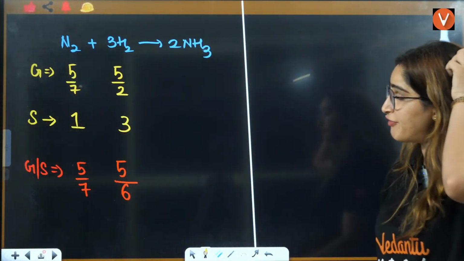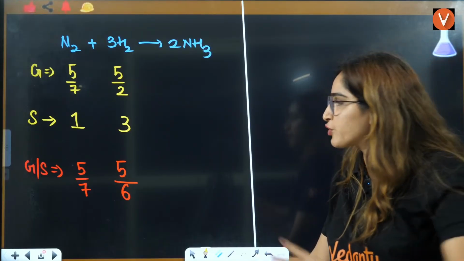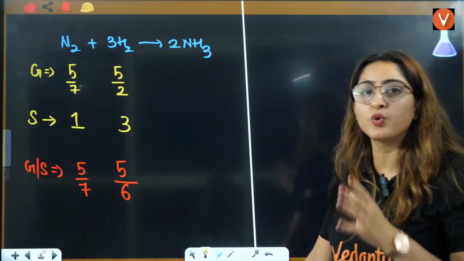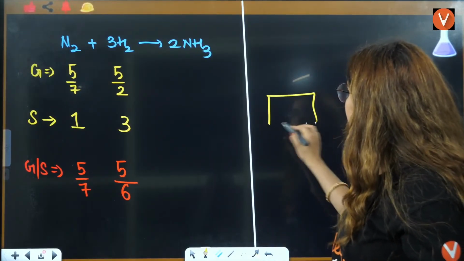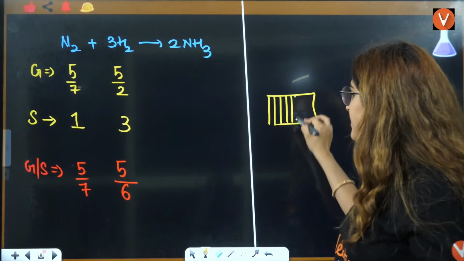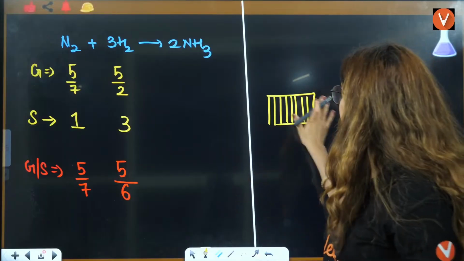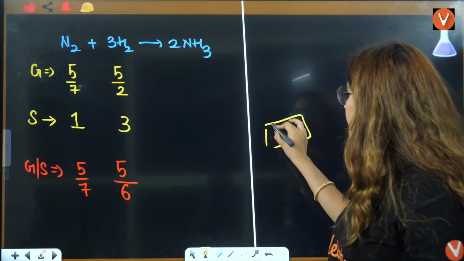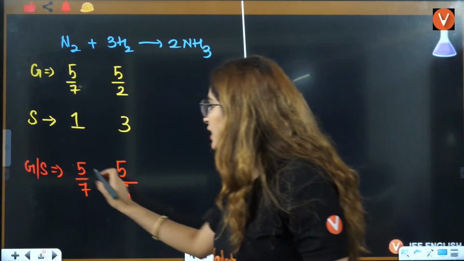Now tell me which thing will be smaller. See, you don't even need to calculate this. If you have 5 and you divide it into 7 parts, each part will be smaller. If you have 5 and you divide it into 6 parts, then each part will be larger. So which value will be smaller?